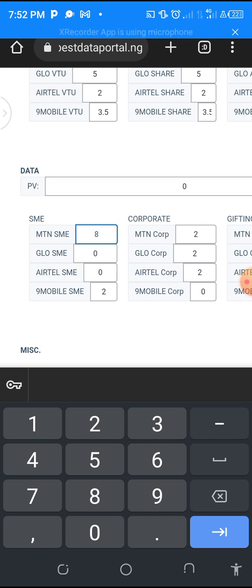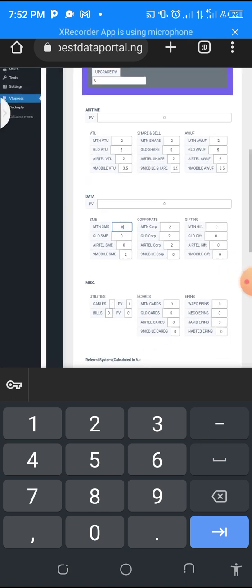You calculate the percentage under corporate gifting too using that same formula. You come and write your percentage here too. For gifting, I will advise you to put it at 0. When you check the price for gifting, make sure to add something, maybe 10 naira, 20 naira, whatsoever. Add to it the same way you add to the SME and the corporate gifting.